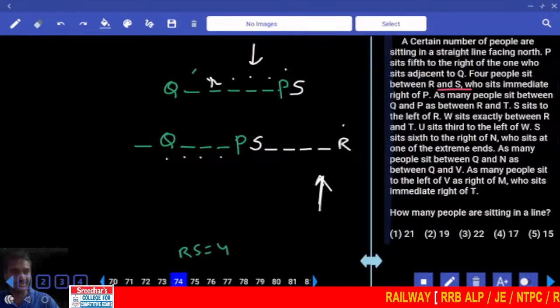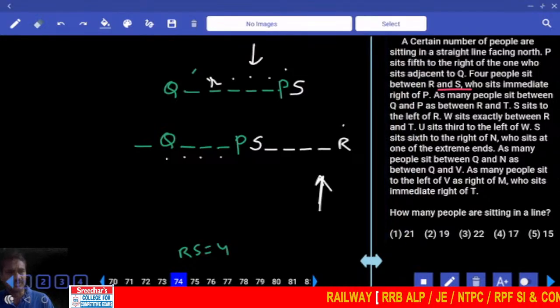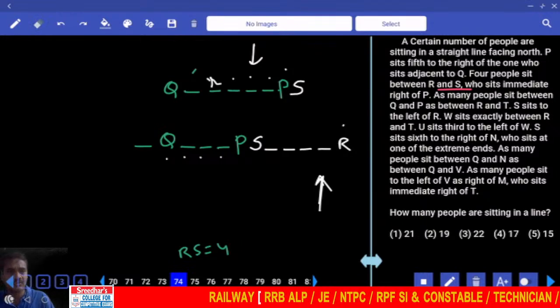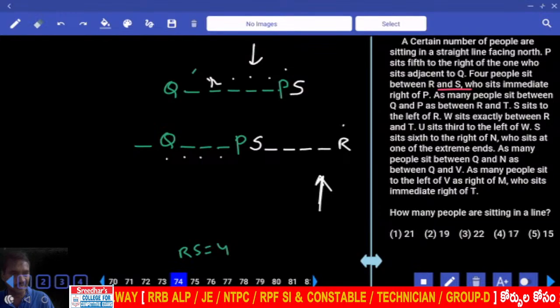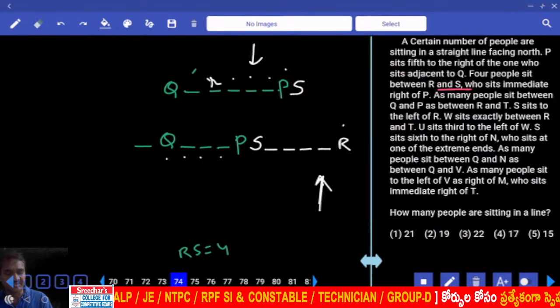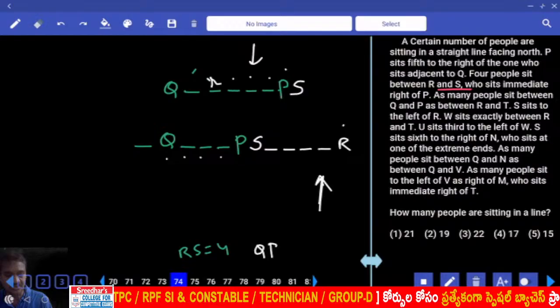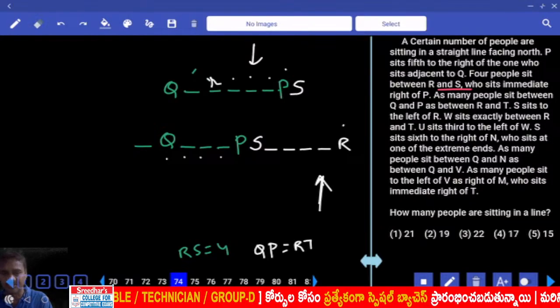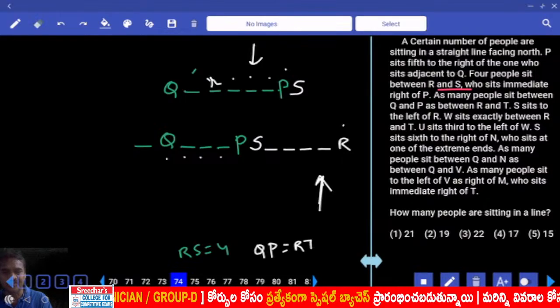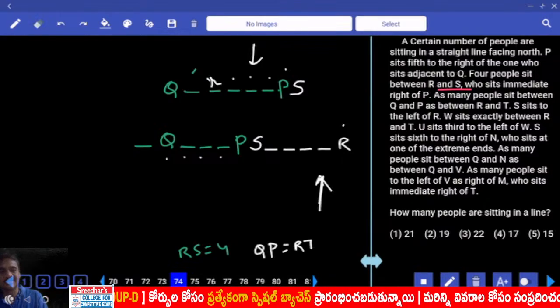Then 4 people and 4 people, P sits fifth to the right of the one who is adjacent to Q. 4 in between R and S. S is to the immediate right of P. As many people between Q and P, R and T. Now Q and P, how many people? 5 people. Now Q and P, there are 5 people. And R and T, there are again.